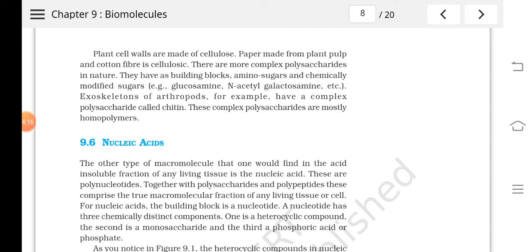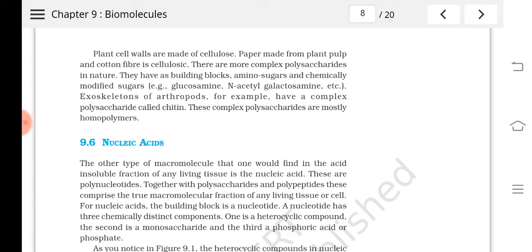Plant cell walls are made up of cellulose, and we can see that paper made from plant pulp and cotton fiber is also cellulosic. And there are some modifications in the polysaccharides, like amino sugars, such as glucosamine, N-acetyl galactosamine, etc. These are examples where the polysaccharide shows certain chemical modifications. Then, have you heard about chitin? Chitin is a kind of polysaccharide, and it is found in the exoskeleton of arthropods.